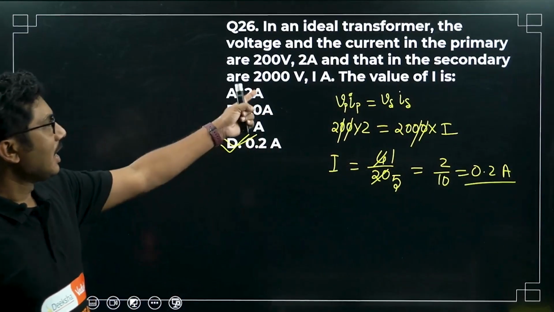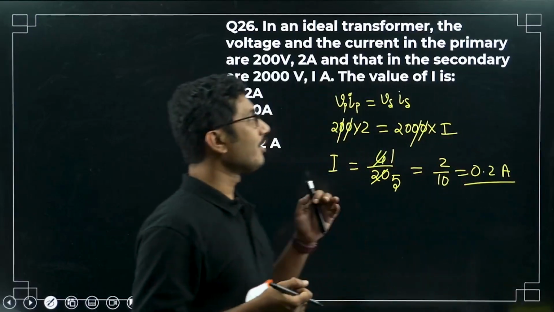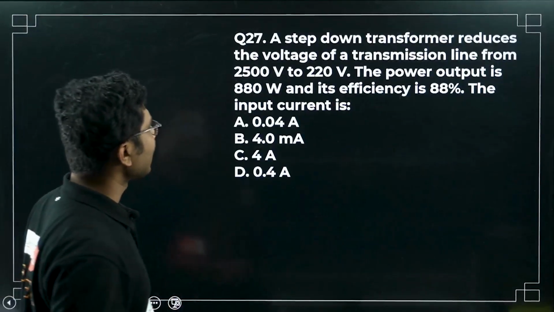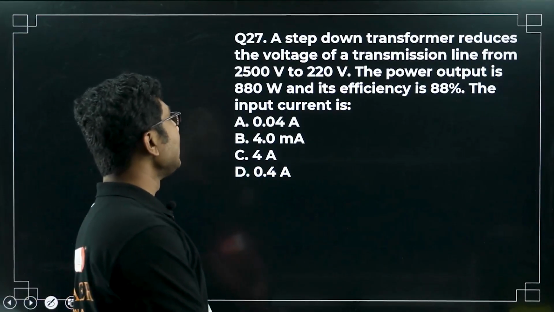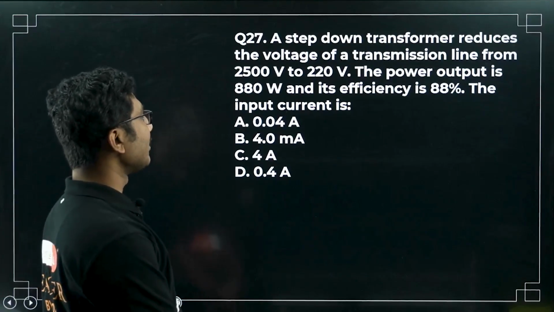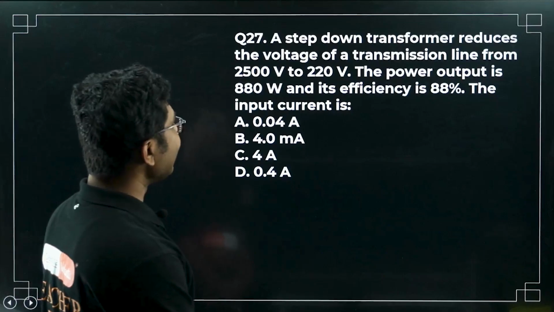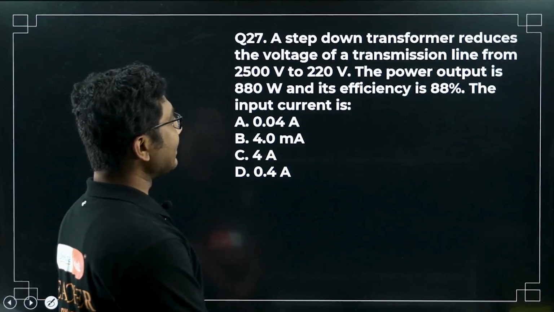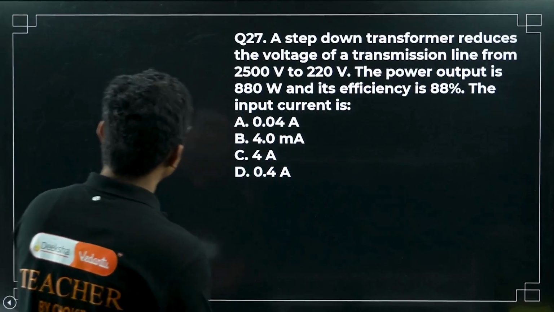As you see, the voltage increased but the current decreases, right? So this is the beauty of the transformer. Next question, another question on transformer. A step down transformer reduces the voltage of a transmission line from 2500 volt to 220 volts. The power output is 880 watt and its efficiency is 88%. The input current is? Very interesting question.